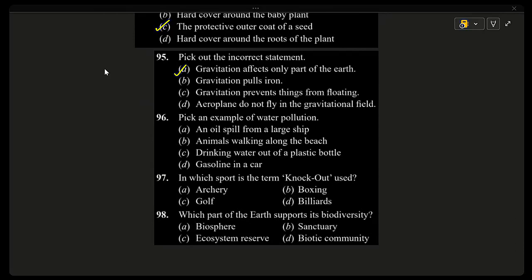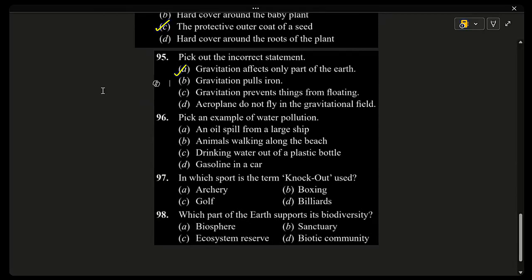It pulls all objects, people, water, air, buildings towards the center of the earth. Because of gravity, we stay on the ground. Rivers flow downhill. Objects fall when dropped. So saying it affects only part of the earth is wrong, because they're asking for the incorrect statement.